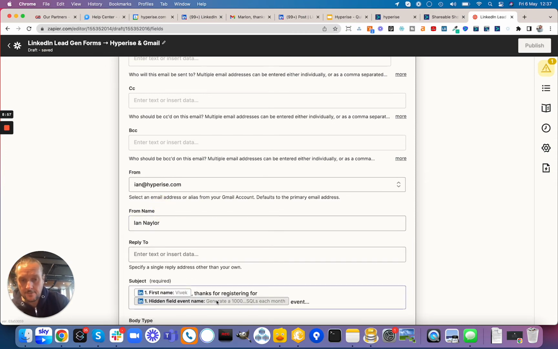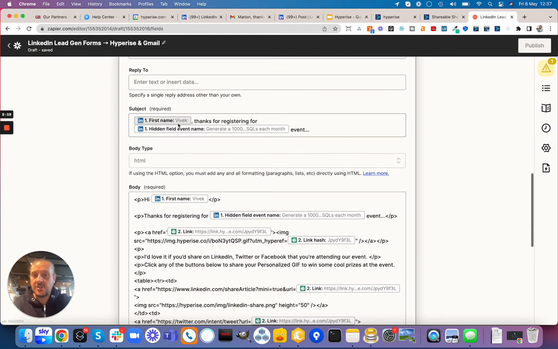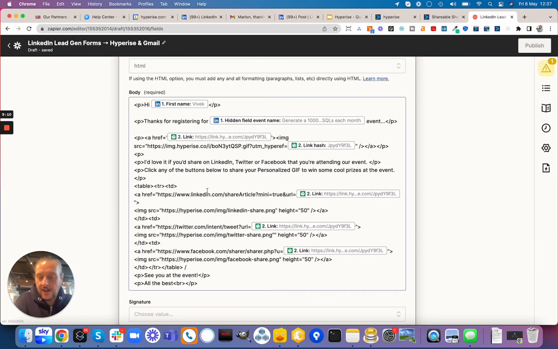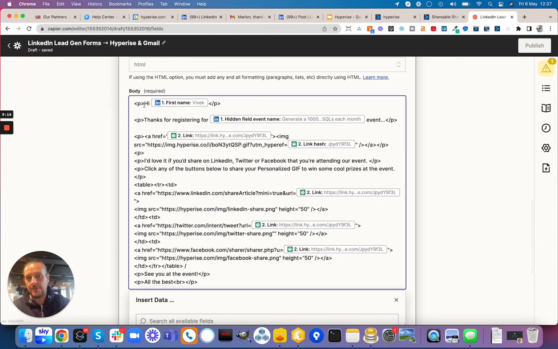And then what we see, if we scroll down a bit further, we've got the subject, and again, this is going to be personalised, pulling the details from the event. So first name, thanks for registering for the event name event, and then we've got the body here. Now, the only little snag is, obviously, we're looking at it in an HTML view, so that's the only one thing you've got to get past. But you can, again, see all the personalisation tags are in here already. So, hi, first name, thanks for registering for the event name event.